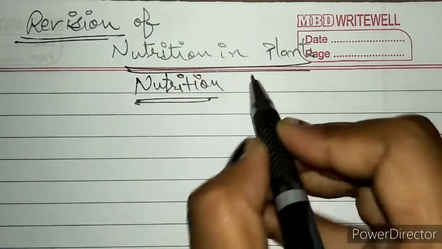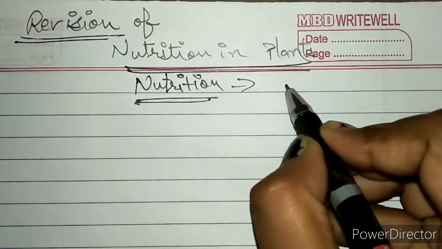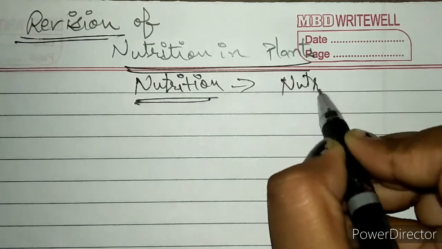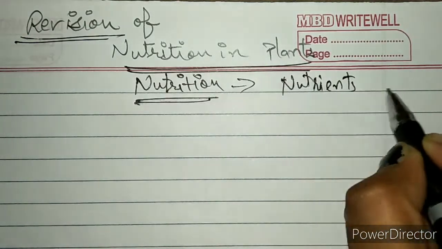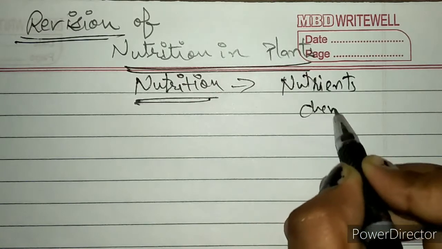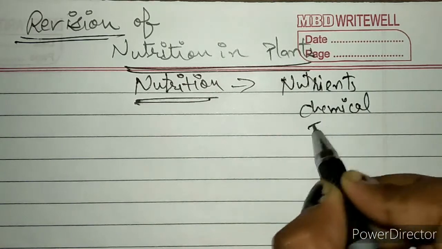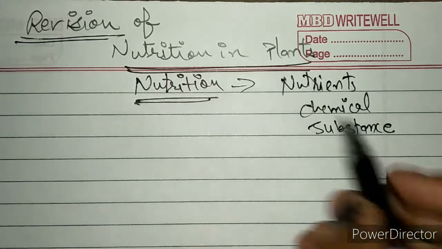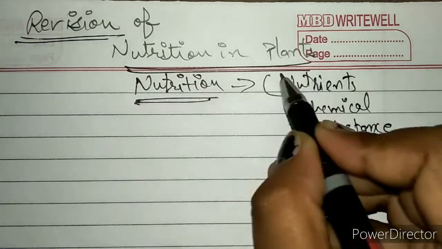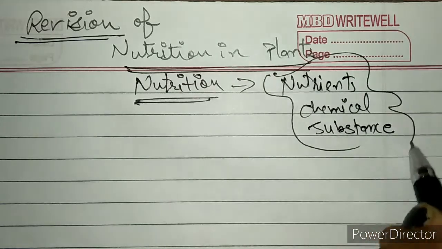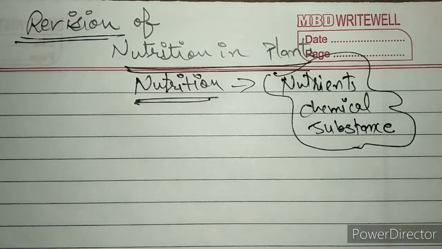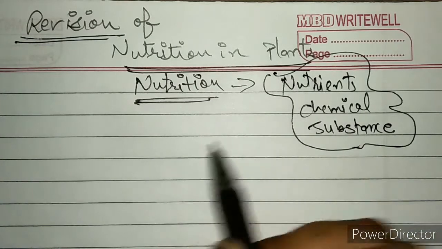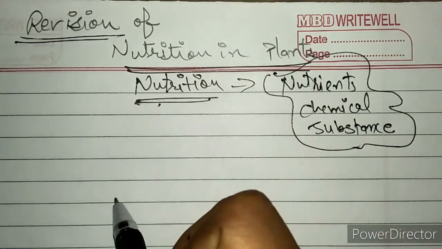As we know very well, nutrients are chemical substances that are present in our food, and these chemical substances are absorbed or utilized by our body. This process is known as nutrition.